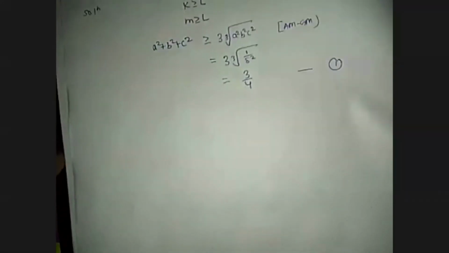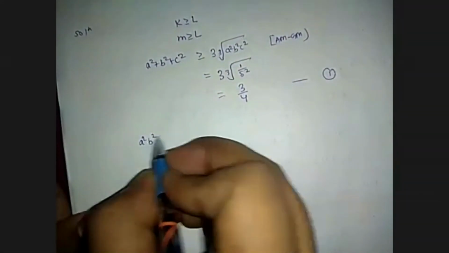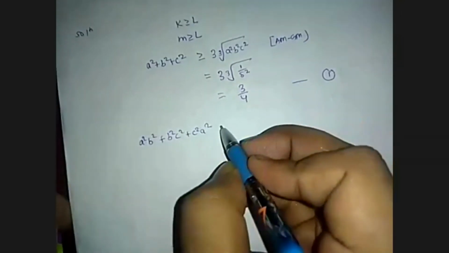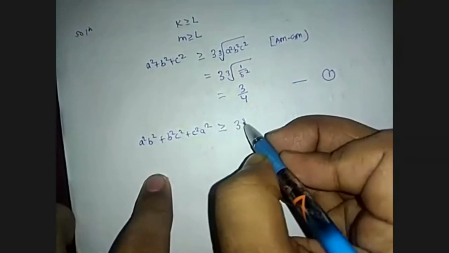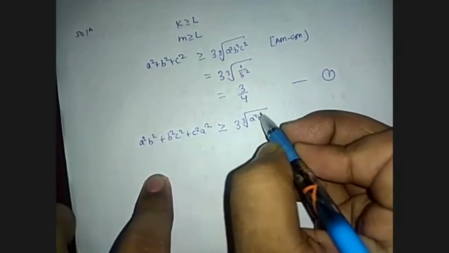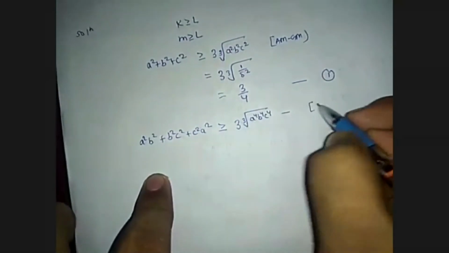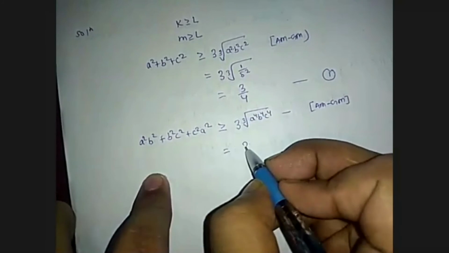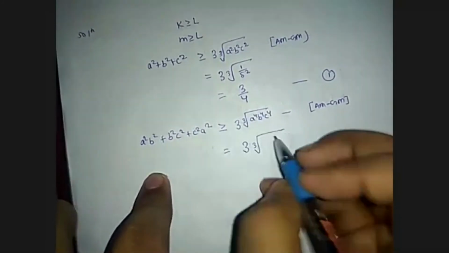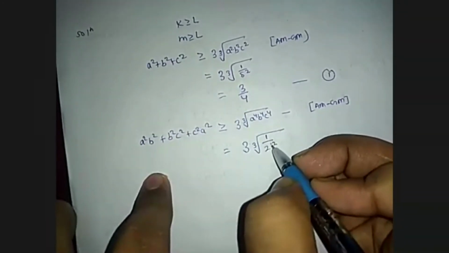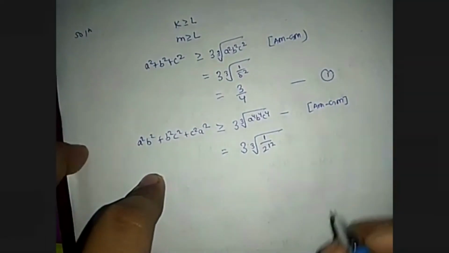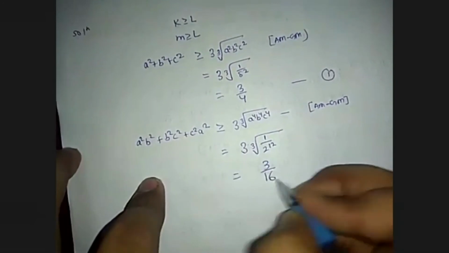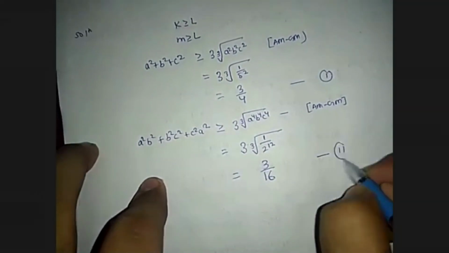Now applying AM-GM on a square b square plus b square c square plus c square a square, which is greater than or equal to 3 into the cube root of a to the power 4, b to the power 4 and c to the power 4. This is also AM-GM, which is equal to 3 into the cube root of 1 by 2 to the power 12, as 8 can be written as 2 cubed. So this can be written as 3 by 16. And I'm calling this statement 2.